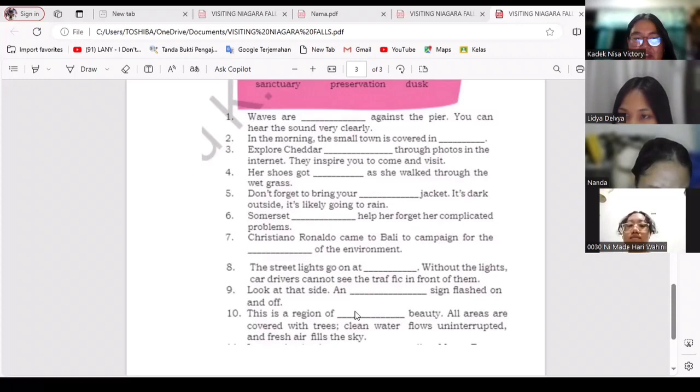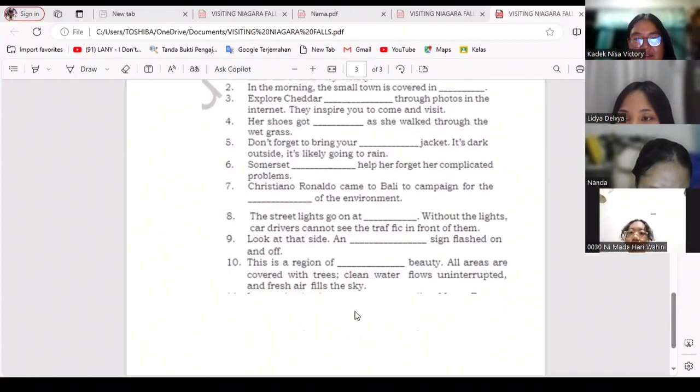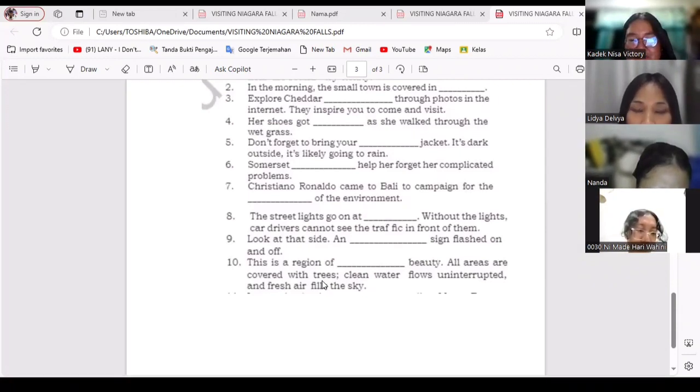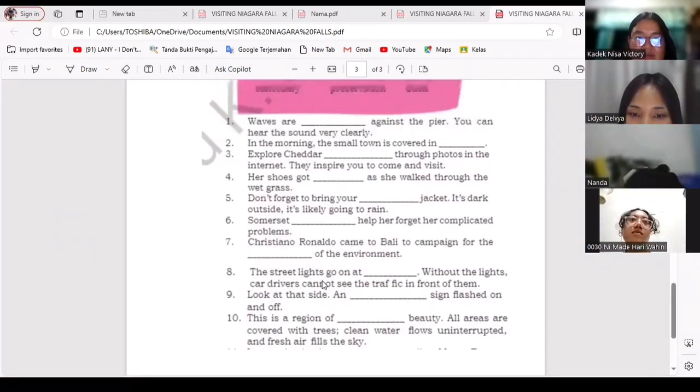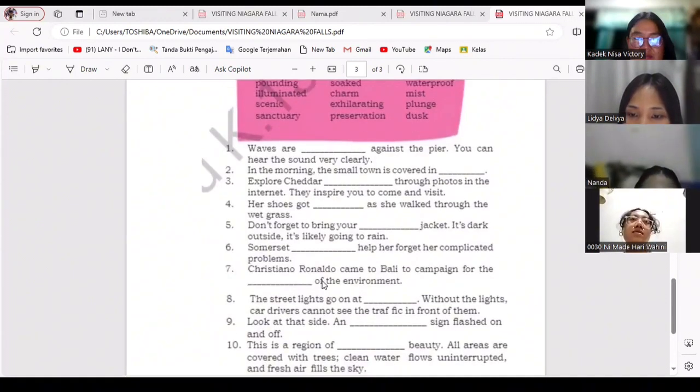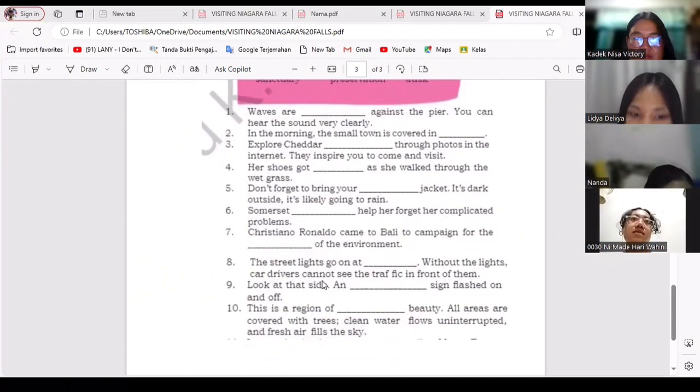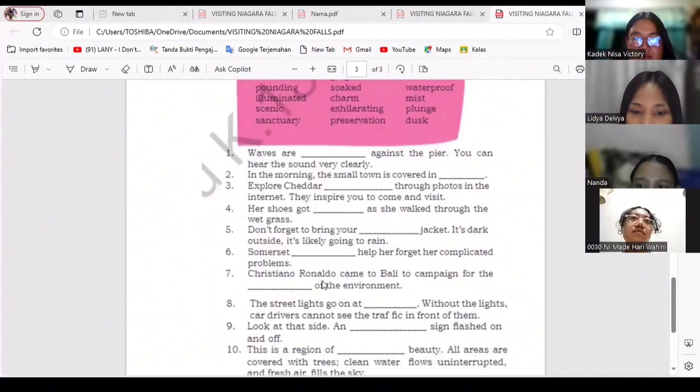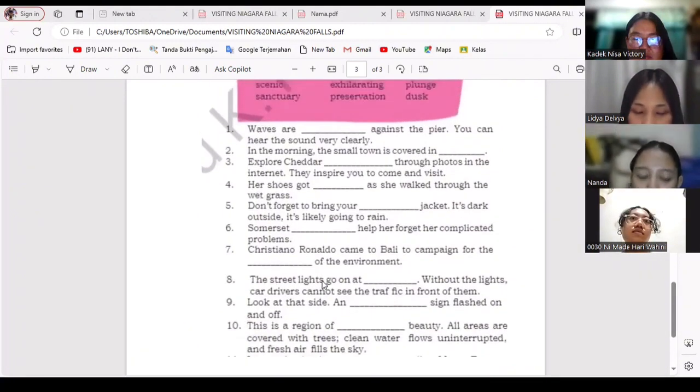The last question, who wants to try? Okay, Lydia. This is a region of blank beauty. All areas are covered with trees, clean water flows uninterrupted, and fresh air fills the sky. The answer is scenic. Okay, nice.